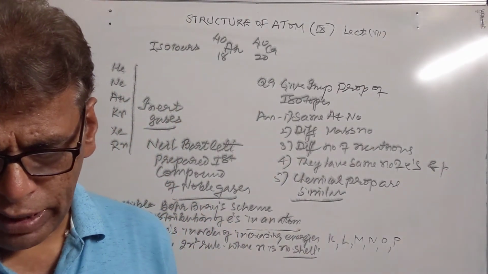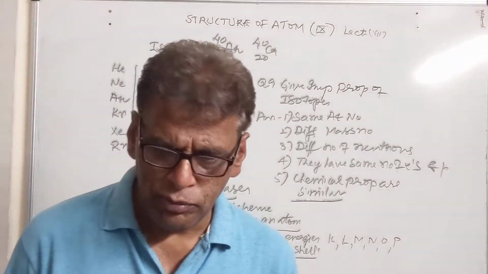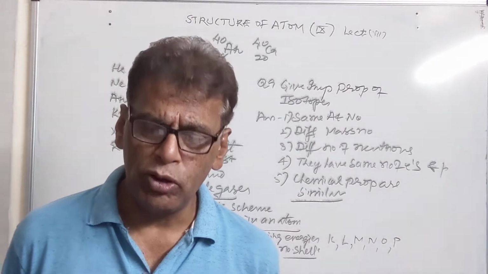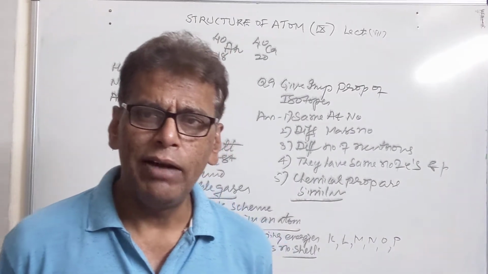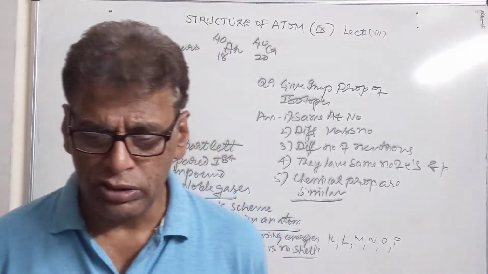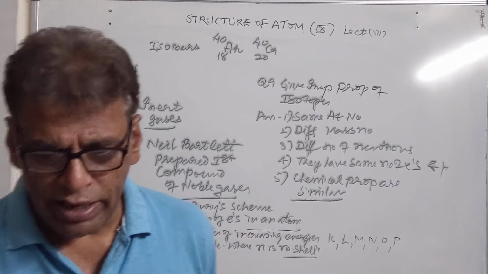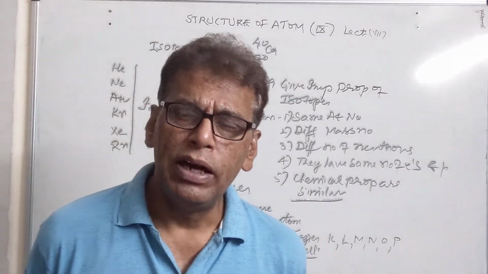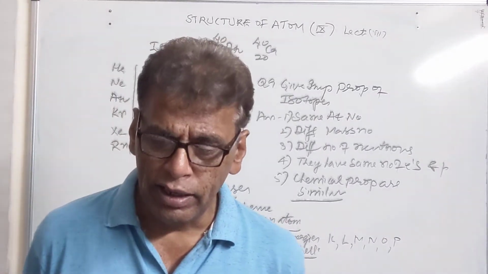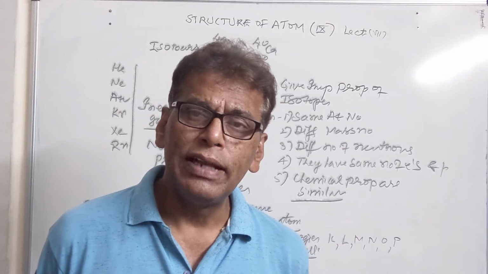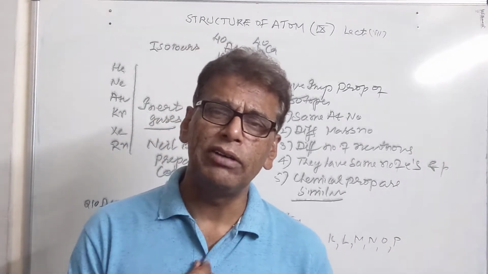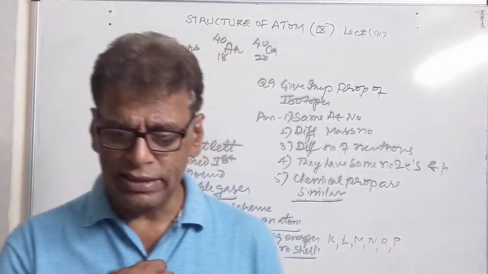Then we have the definitions. Define the following terms. Atomic number we have already defined: it is the number of electrons or protons present in an atom. Then we have mass number: it is equal to the sum of the nucleons, meaning neutrons and protons. Then we have atom, which we have already defined. Ion is an electrically charged atomic species formed by loss or gain of electrons by an atom. If an atom loses electrons, it acquires a positive charge and is termed a cation. If it gains electrons, it acquires a negative charge and is termed an anion.